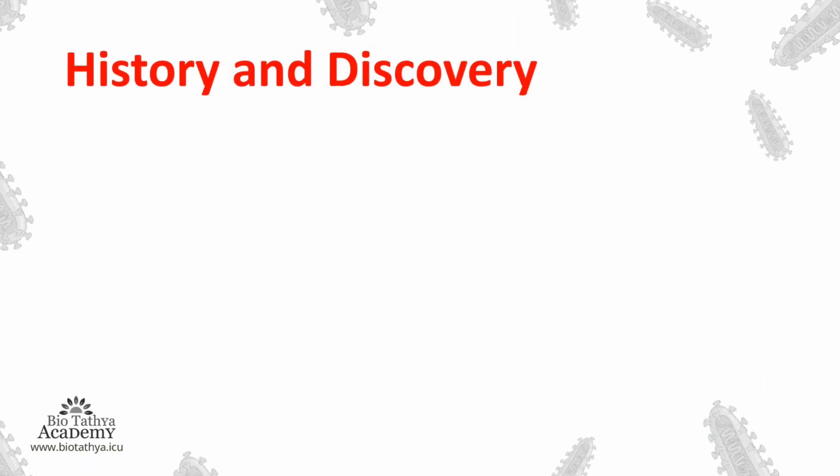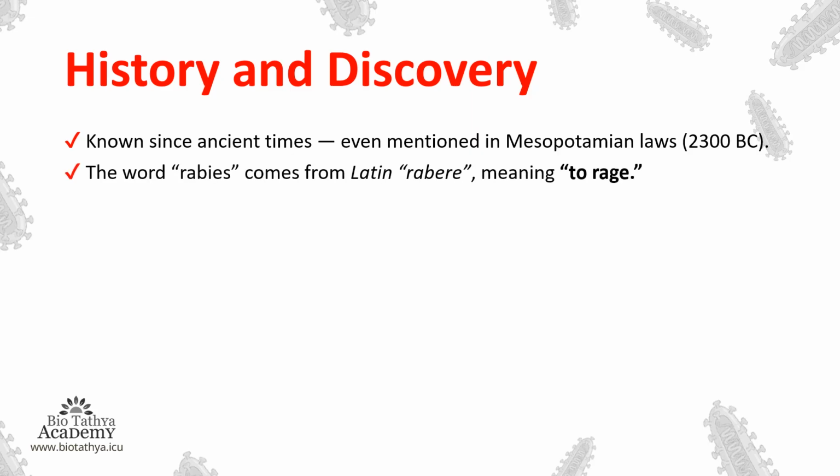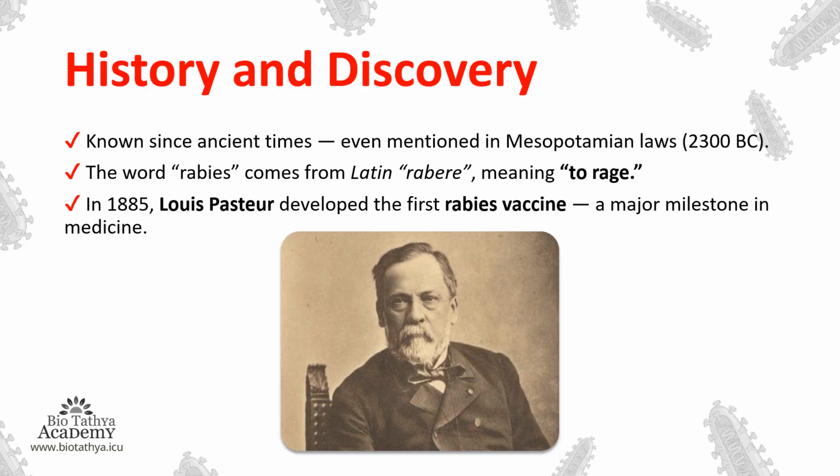So, let's see what the next slide says. It says about the history and discovery. Known since ancient times, even mentioned in Mesopotamian laws, that is 2300 BC. The word rabies comes from Latin rabere, meaning to rage. That means anger. In 1885, Louis Pasteur developed the first rabies vaccine, a major milestone in medicine. This person was the first to identify the rabies virus, and he was the first to develop the rabies vaccine.